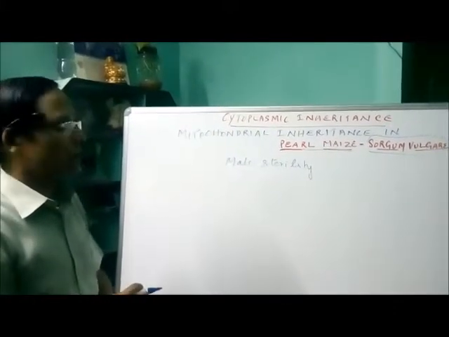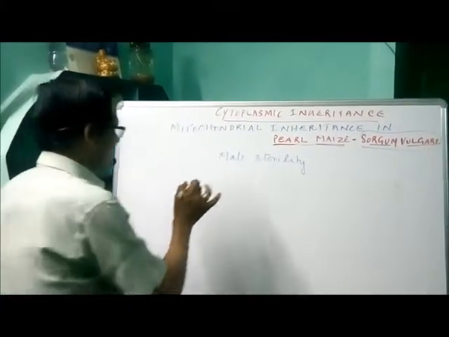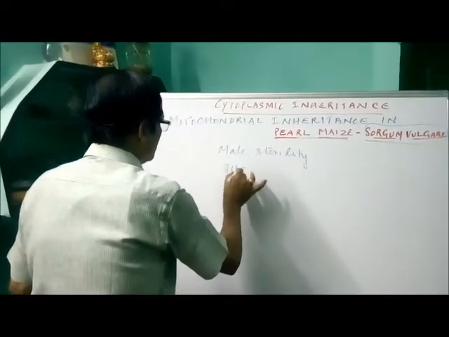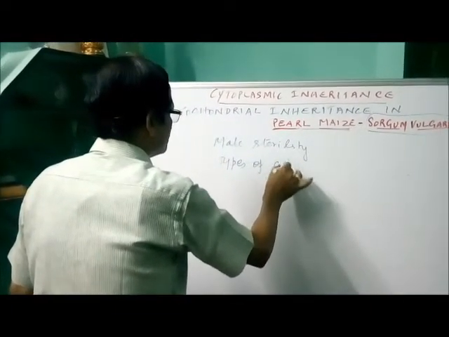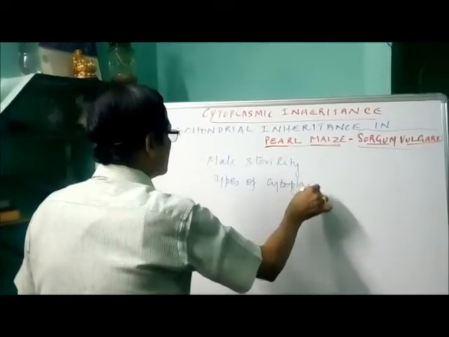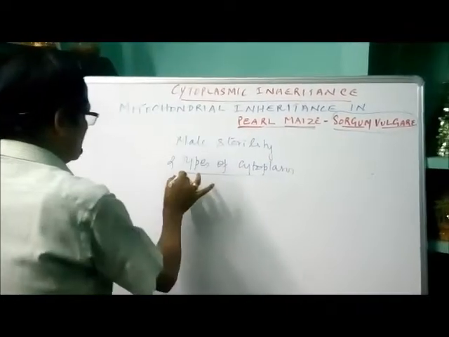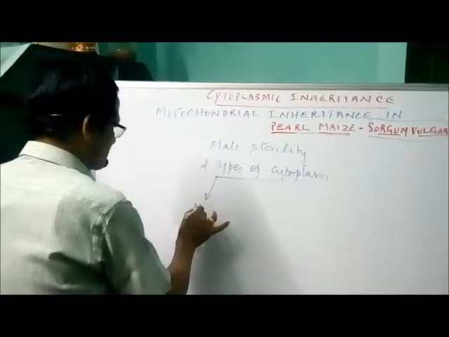If you are taking the maize plant, there are two types of cytoplasm. Number one, normal cytoplasm.